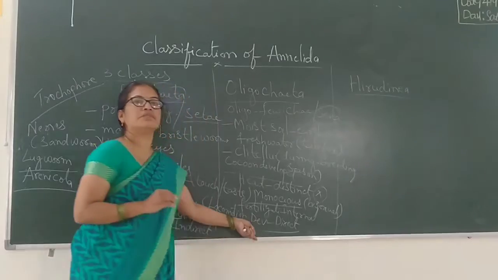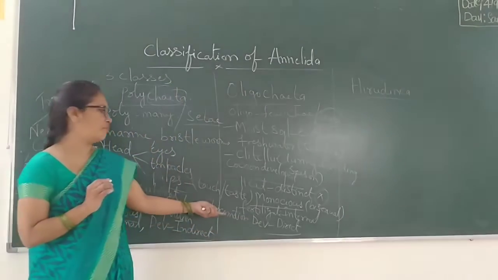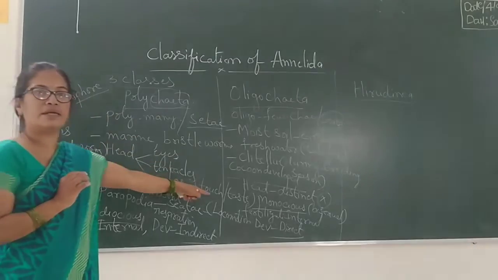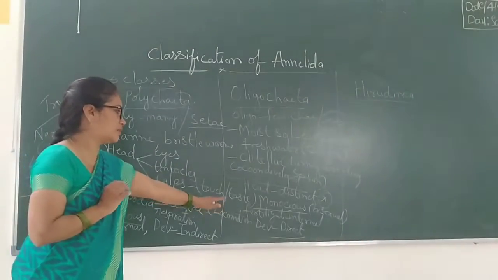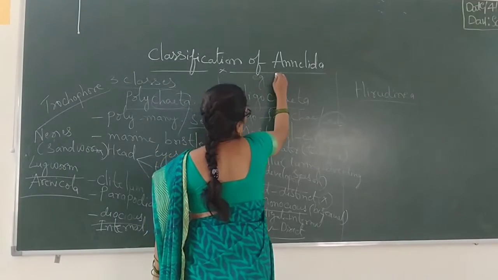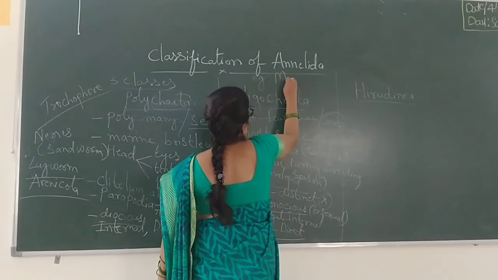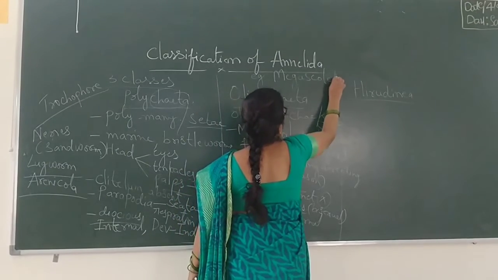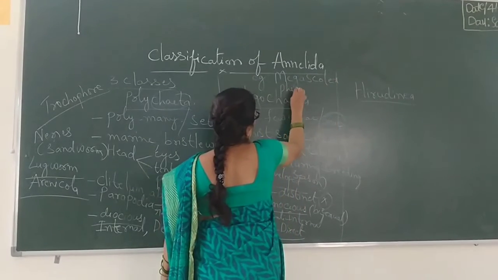Means in them they do not contain any larva, but in Polychaeta they contain trochophore larva. Example: Megascolex and Pheretima.